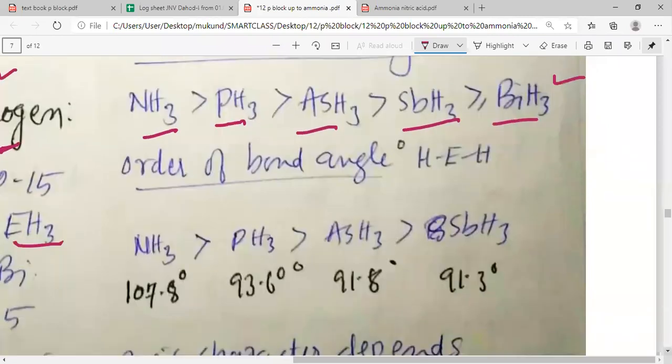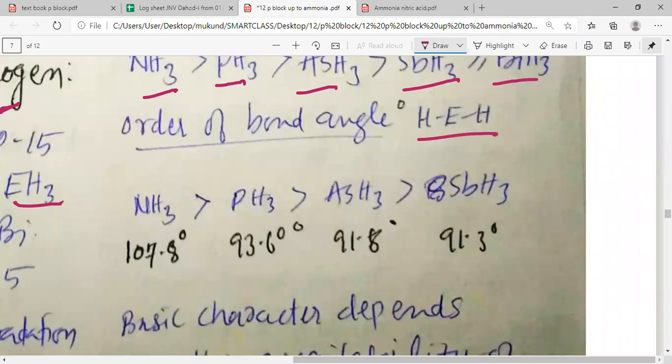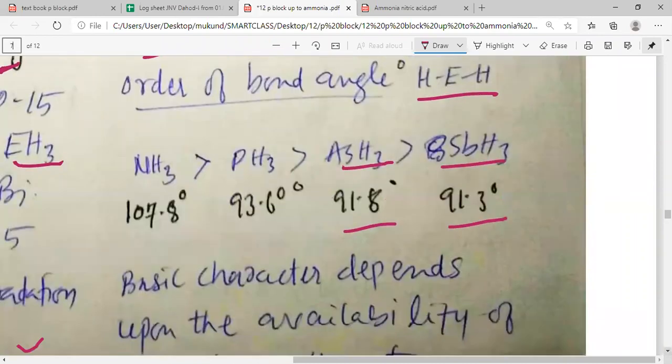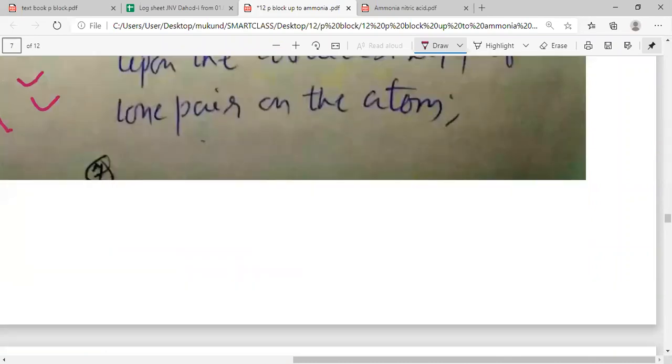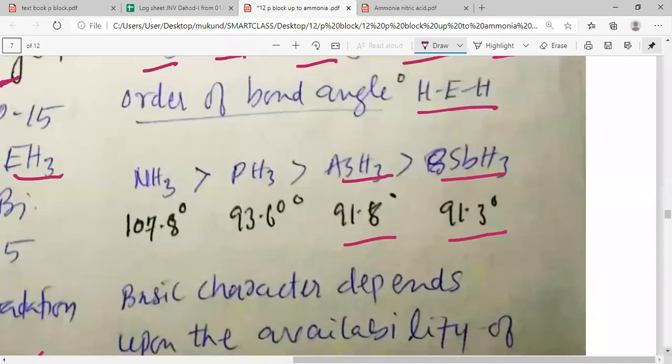Apart from that, we can look into the bond angle. The bond angle in ammonia is 107.8 degrees, whereas in PH3 it is 93.6 degrees, in AsH3 it is 91.8 degrees, and in SbH3 it is 91.3 degrees. Thus we can easily understand that as we go down the group, the bond angle of hydrides also decreases.